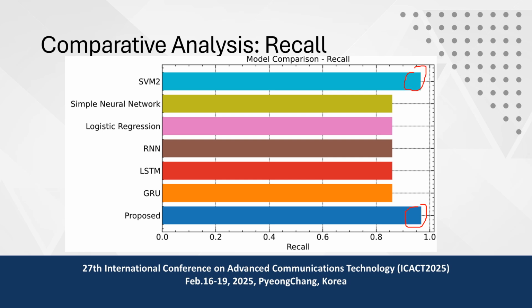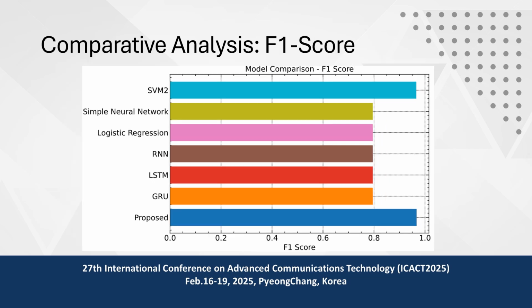So our model has a relatively higher recall value compared to SVM and the rest of the models. And in F1 score, our model gets 96.71 and SVM gets 96.66661, which is relatively less compared to our proposed model.